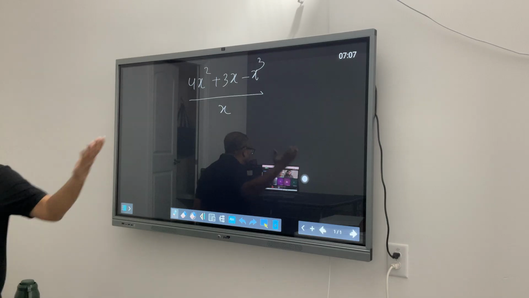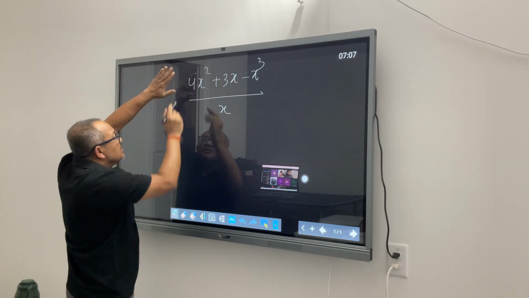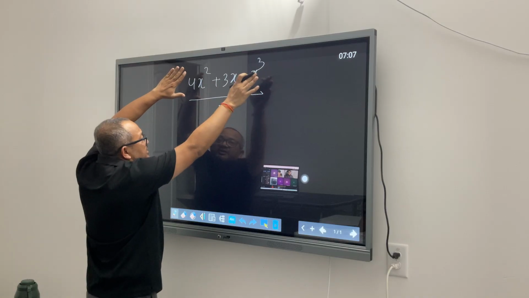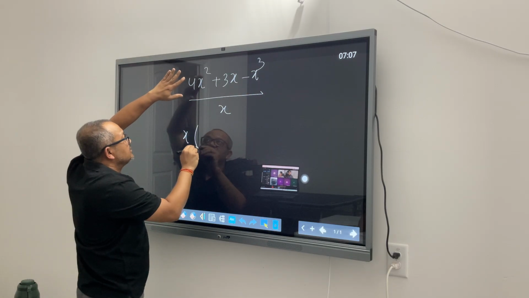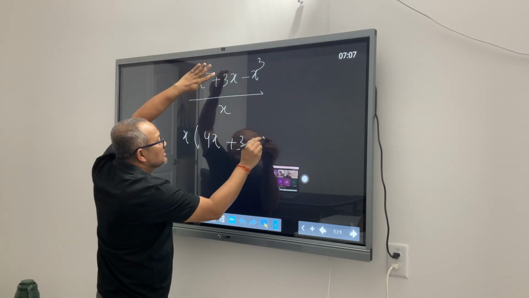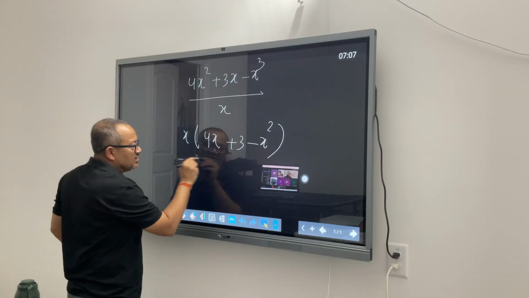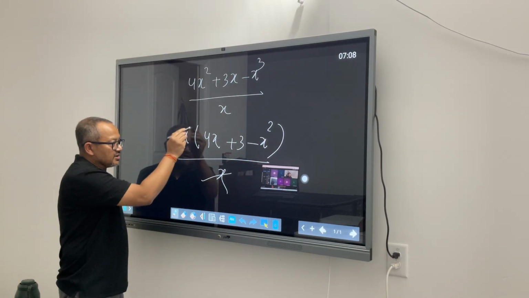You will not have any remainder, right? Because you see that there is something that is common in each and every term in the numerator, and it's the same as what we have in the denominator. So if you take x common here, this becomes 4x plus 3 minus x squared. And then you are dividing that by x. By no means will we have a remainder.